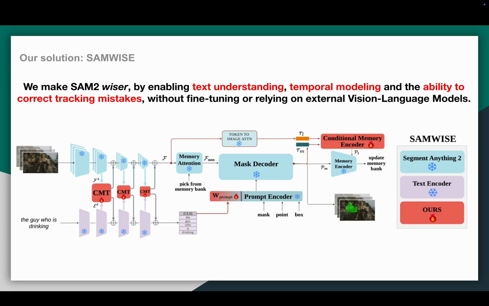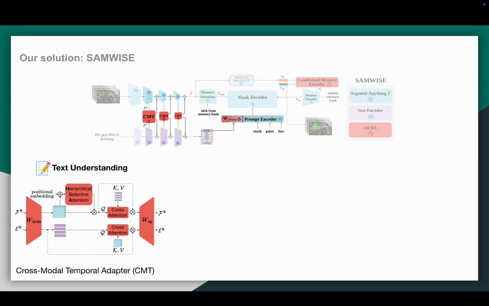This is the architecture of SAMWISE. It builds entirely on top of the frozen SAM2 and a frozen text encoder. We introduce only a few lightweight dedicated modules, ensuring minimal overhead. To enable text understanding, we start by selecting the contextual token from the text encoder. This token captures high-level semantic cues about the referred object. We extend SAM2 prompt encoder with a learnable projection that maps this token into the prompt space. This lets the textual expression directly guide the segmentation.